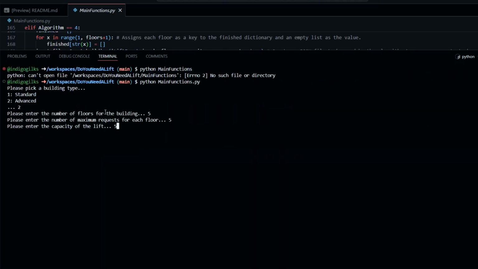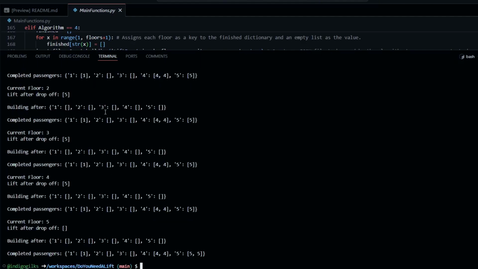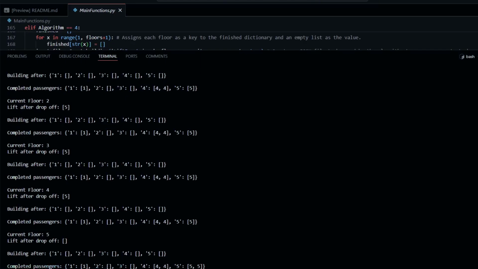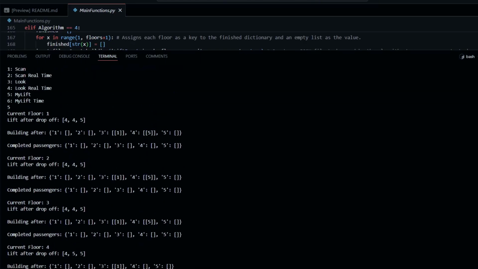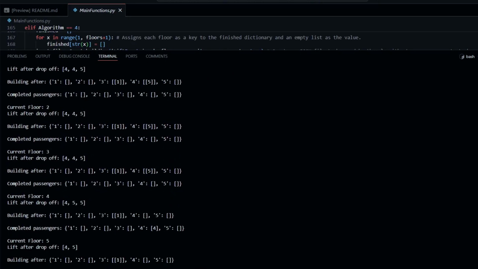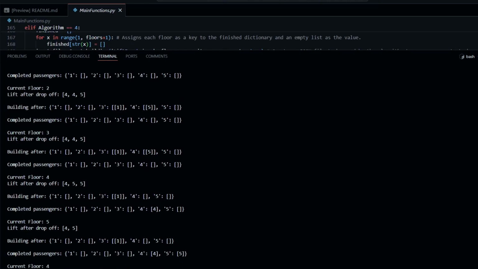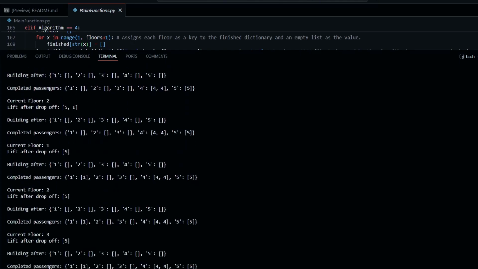I'm now going to be doing the MyLift algorithm, actually with a little bit smaller input data this time, still on the advanced building type, but I've put in 5 floors instead of 10. This way you can definitely see how the algorithm gets shorter, of course, when you use fewer floors in the building. But of course, 10 is already a lot, but you can go much higher than that.